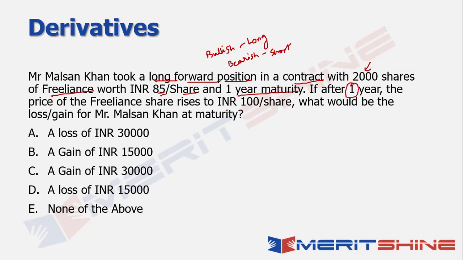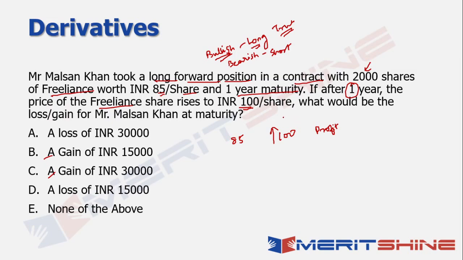Now, if after 1 year, the price of Reliance rises to 100 per share. So one thing to note here is it was initially 85, it has gone up to 100, which means there is definitely an increase, which means that if you were bullish or if you were long on that particular stock, then whatever you thought has come true, right? So whatever you thought has come true, definitely you should make some profit in this process, right? So that is for sure. So it has to be a gain.